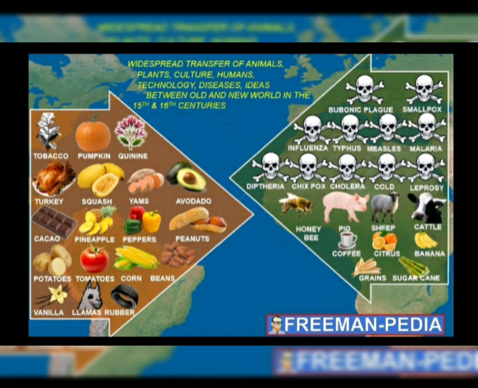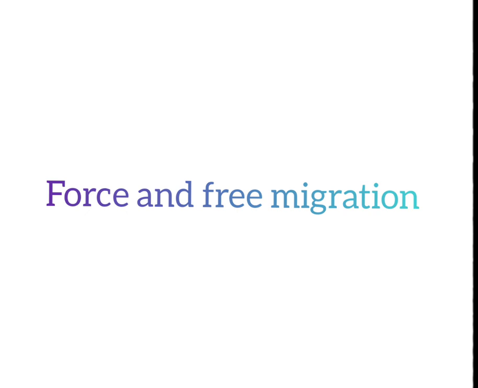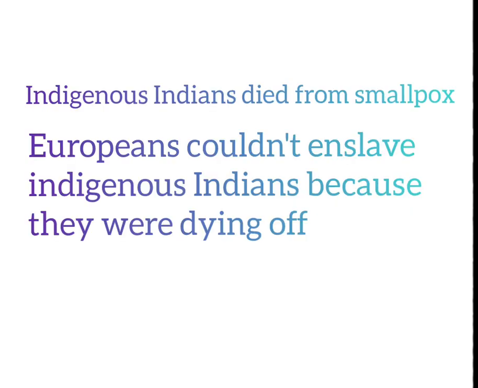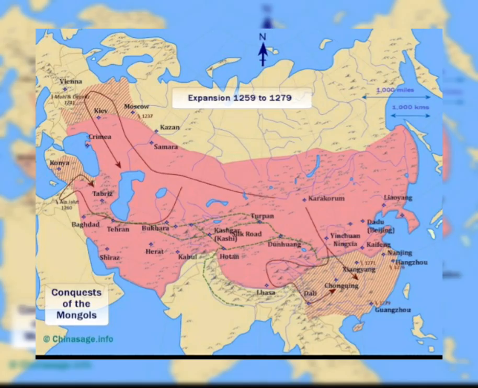Because of the disease smallpox, indigenous Indians died, leaving Europeans nothing to conquer. First, they were going to enslave indigenous Indians. However, since they all died, they enslaved the Africans. If it wasn't for the disease, African Americans would still be in Africa, not in the New World.